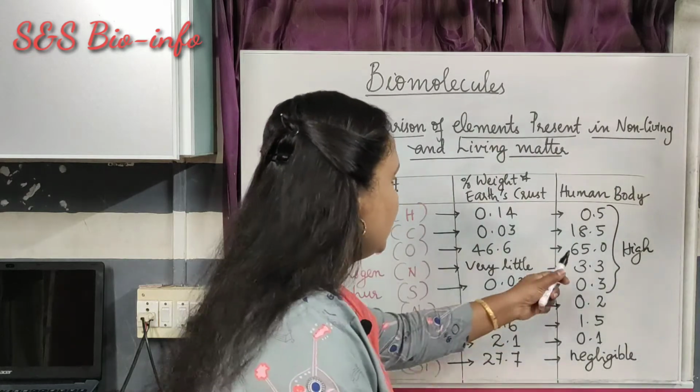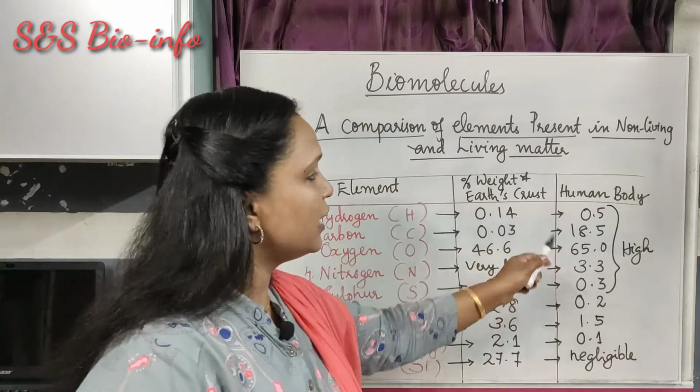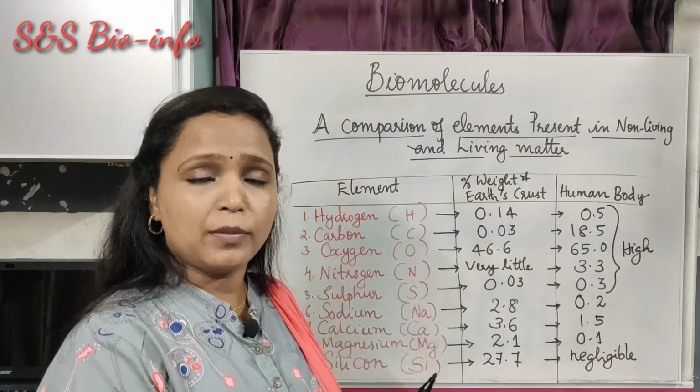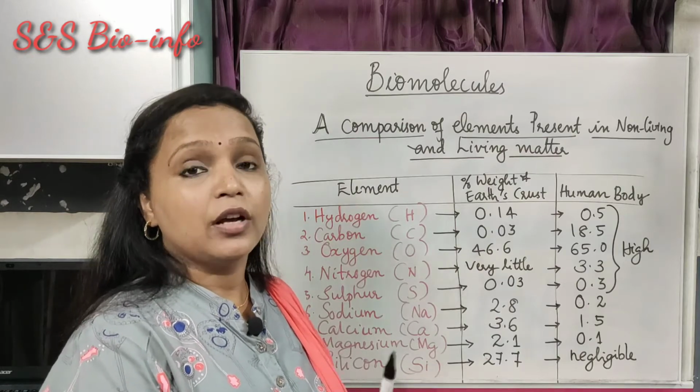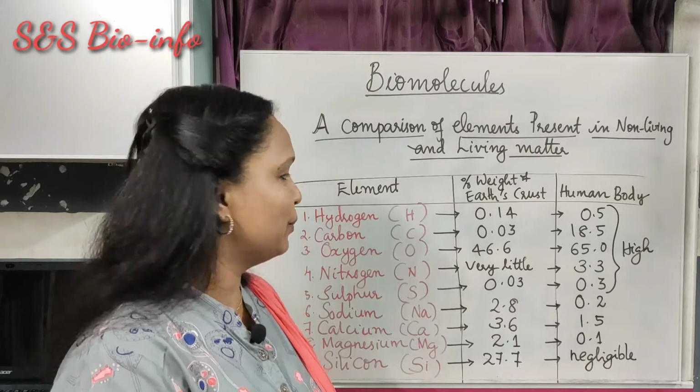The amount of these elements is high in the human body because these are the essential components required for the formation of various biomolecules or compounds in the living body.